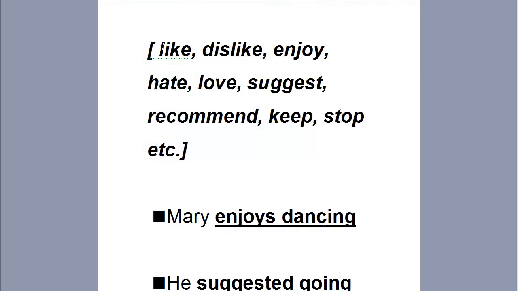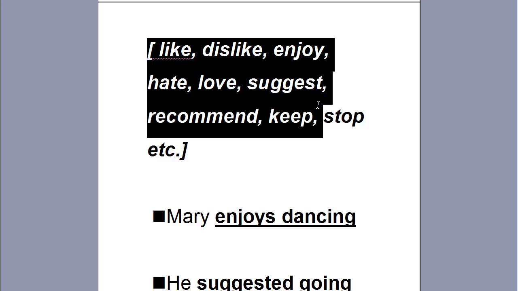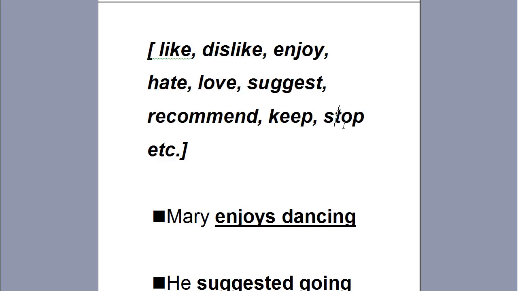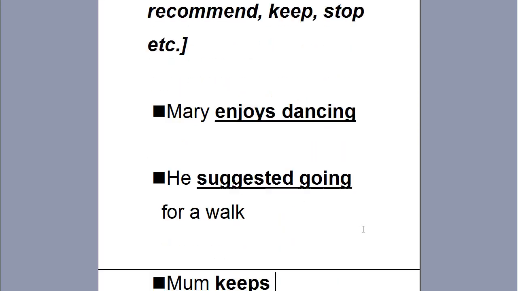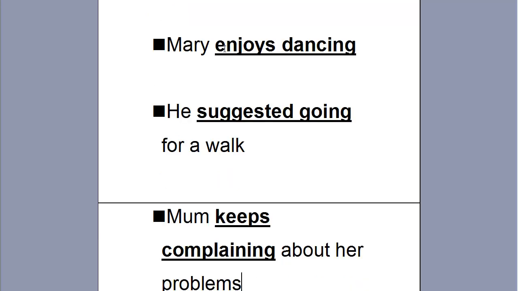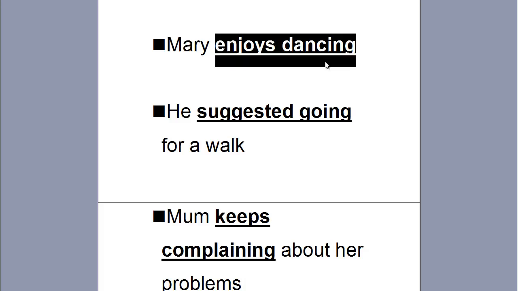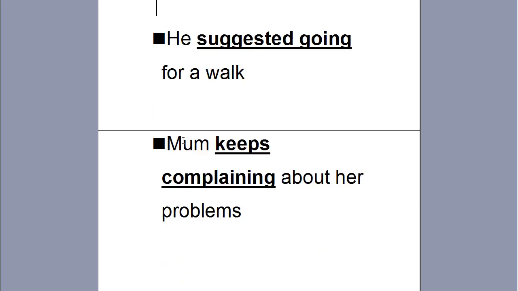So let me give you some examples to show you what I'm talking about. Here are some verbs that take a gerund after them. Like, dislike, enjoy, hate, love, suggest, recommend, keep, stop. There are a lot of them, but here are some of them. And let's read some examples. Mary enjoys dancing. You see that after the verb enjoy, we have the gerund dancing. He suggested going for a walk. Mom keeps complaining about her problems.